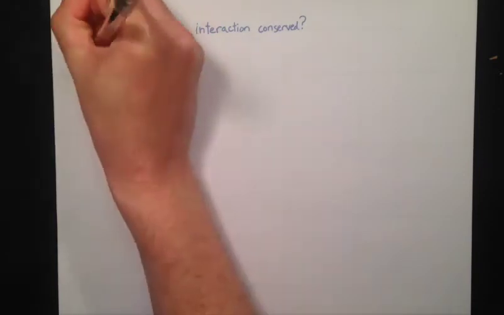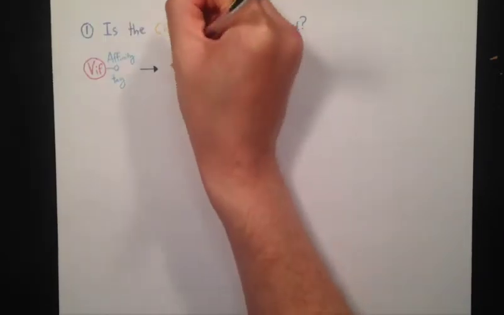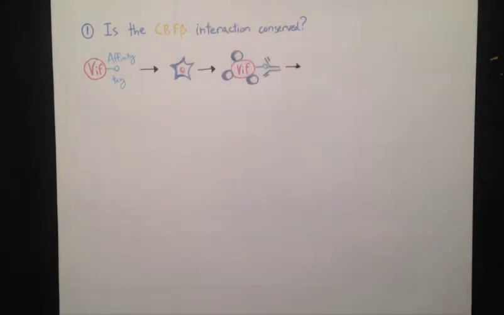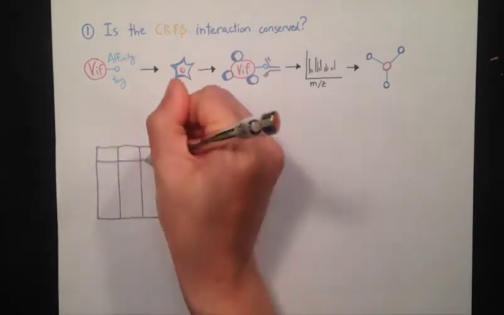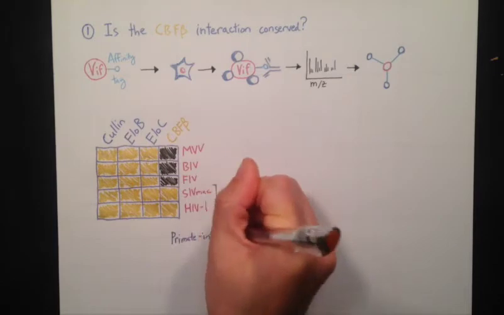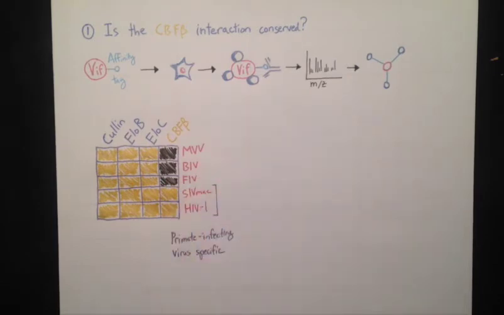To answer the first question, whether or not the VIF-CBF-beta interaction is conserved, we affinity-tagged VIF proteins, expressed them in cell lines, affinity-purified the tagged VIF proteins, and identified co-purifying host factors using LC-MS/MS mass spectrometry. We discovered that while all 5 VIF proteins we examined interact with ubiquitin ligase factors, we observed CBF-beta interacting only with VIF proteins from primate-infecting lentiviruses, those from HIV-1 and SIV-MAC.